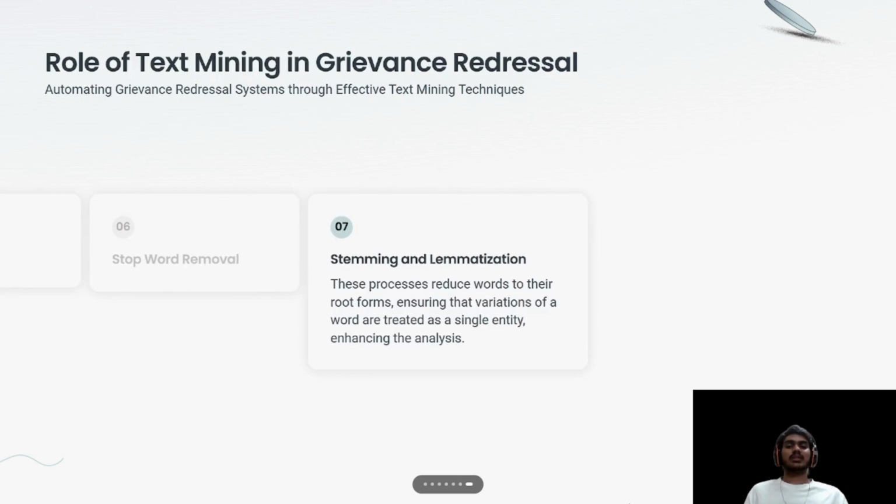Stemming and lemmatization: this process reduces words to their root forms, ensuring that variations of a word are treated as a single entity, enhancing the analysis.